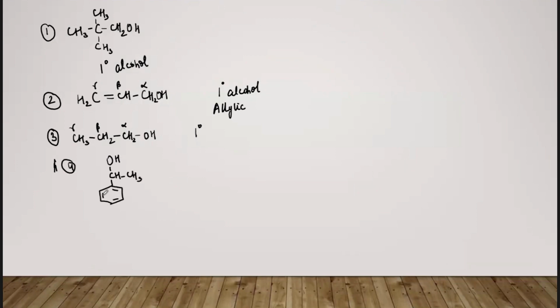Now this is OH and we have a benzene ring over here. Here also we will first label: OH is attached to this carbon, this is alpha, the carbon next to it will be beta. Let me use a different color, otherwise it will not be visible. So this one is alpha, this one is beta, and we also have another carbon, this one, so this is also a beta carbon here. That means we have 1 alpha carbon and 2 beta carbons, meaning the alpha carbon is attached to 2 carbons and that is why it is a 2 degree alcohol.